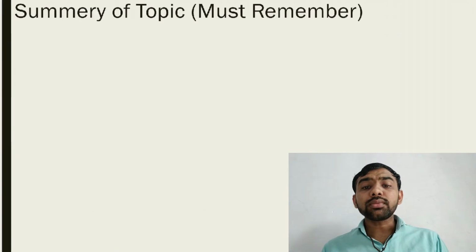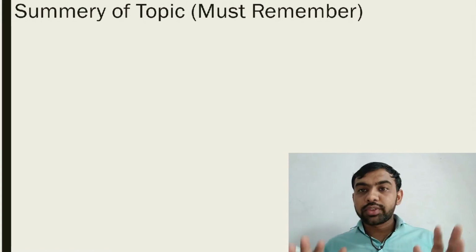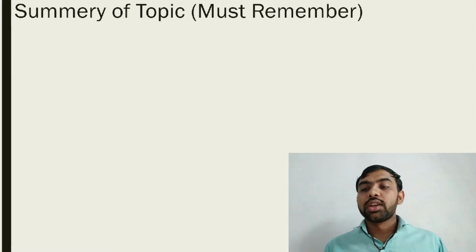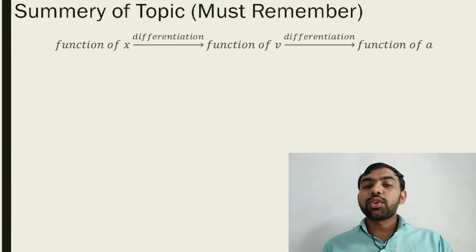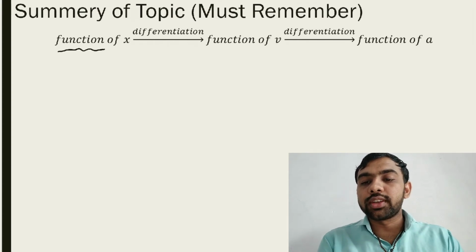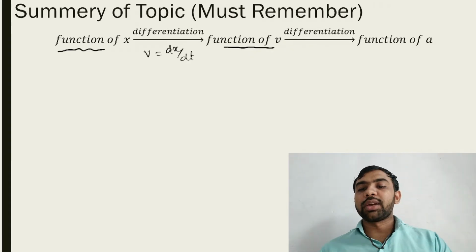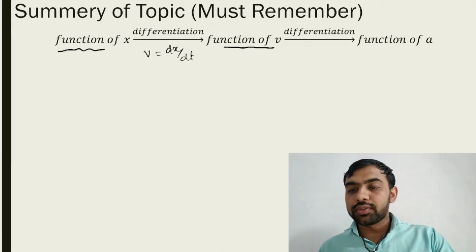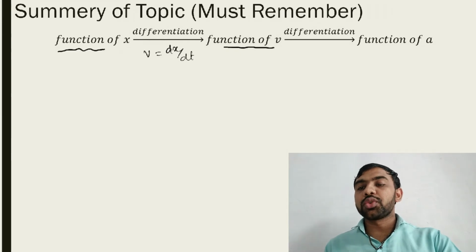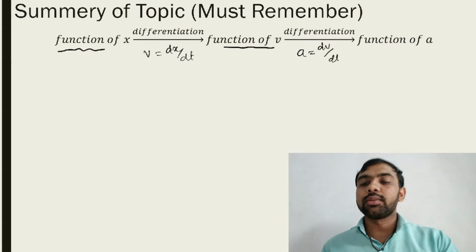Let's see the next, a summary of the topics. We discussed a number of things up to this session, so let's first summarize. If you have a function of x and you differentiate, you get the function of v, meaning v is equal to dx by dt. If you have a function of v and you differentiate, you get the function of a, meaning a is equal to dv by dt.